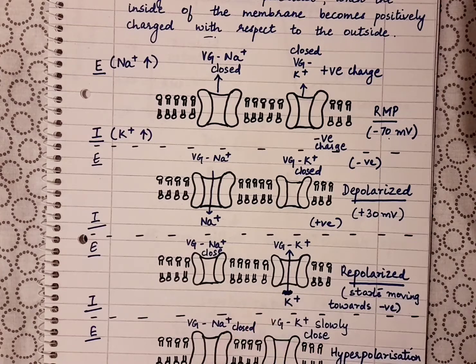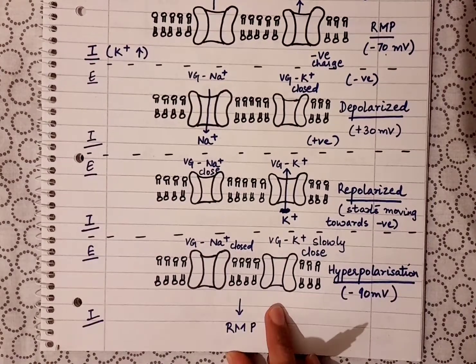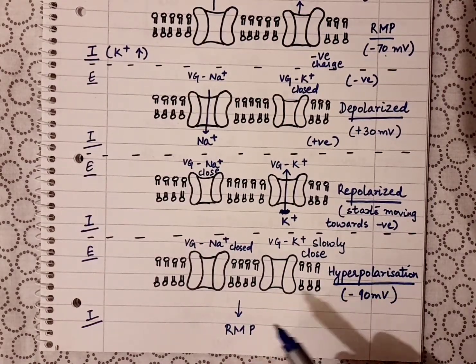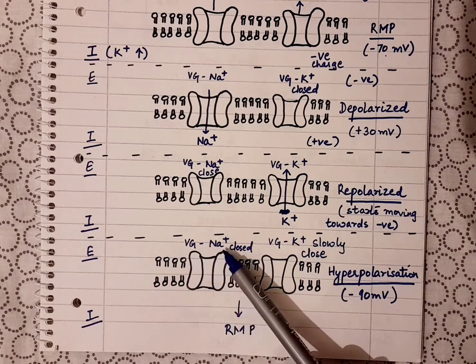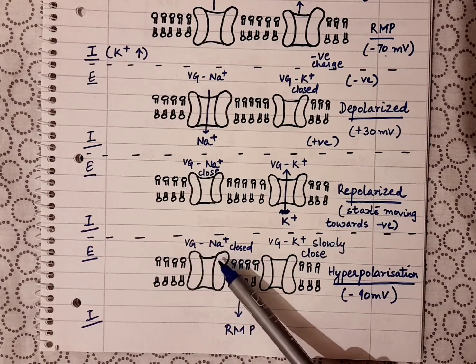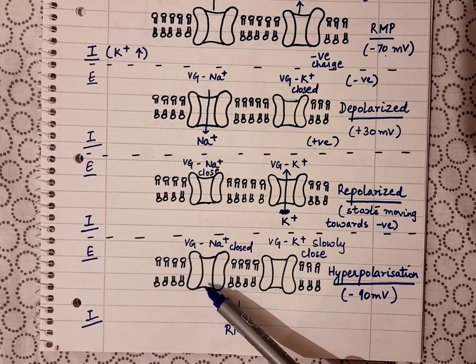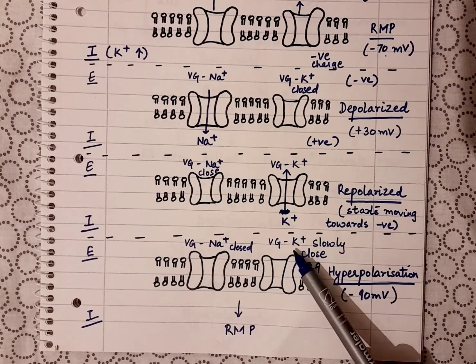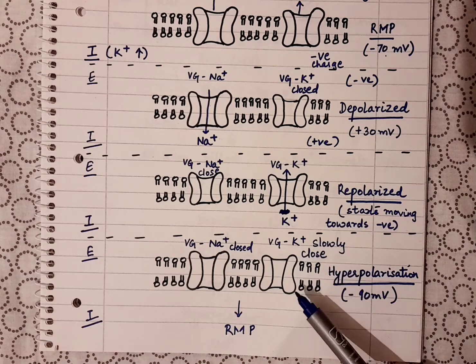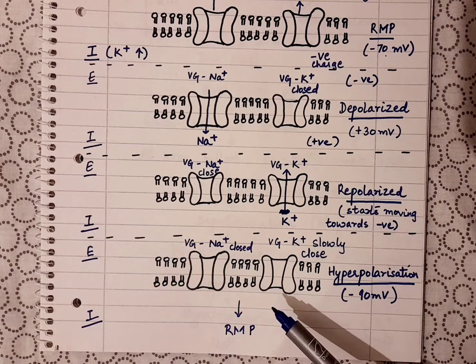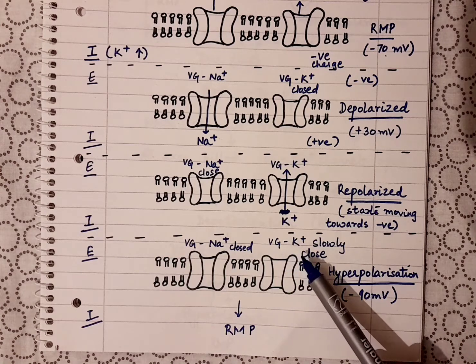All right, and the last step in this process is that the voltage gated sodium channels are completely closed, so there is no movement of the sodium ions, and the voltage gated potassium channels close slowly, which means there is some amount of potassium still going out, okay.